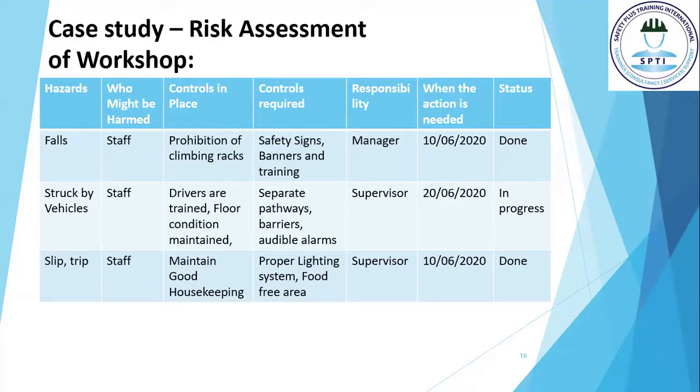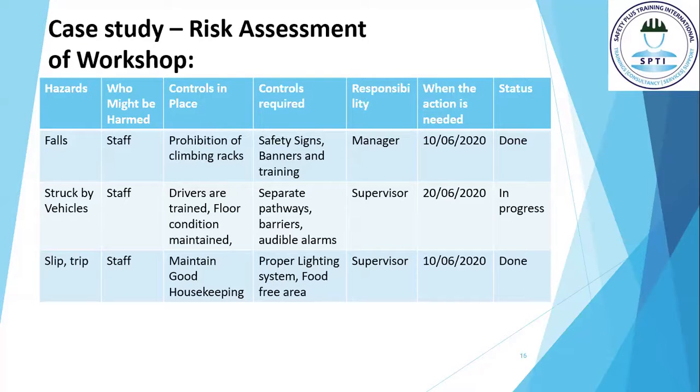He also noted down that the further controls required are separate pathways for the employees and the vehicles, barriers which will physically prevent the employees from accessing the vehicle's operating area, and audible alarms to be used by the vehicles during operations. The responsible person for implementing this control will be the supervisor.